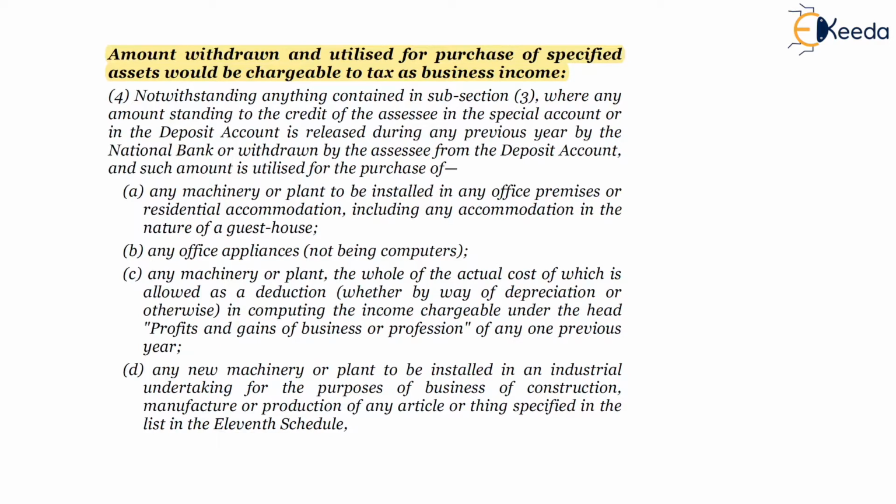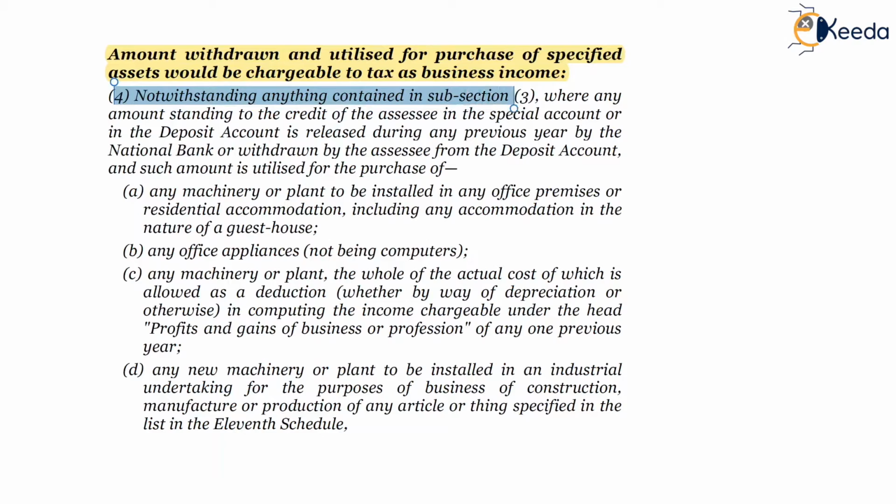Any machinery or plant, the whole of the cost of which has been allowed as a deduction previously, for that particular asset again a deduction is not allowed. And any new plant or machinery used for any product, article or thing which is mentioned in the 11th schedule, which is a non-priority sector schedule. So meaning if any amount withdrawn is used for an asset on which deduction cannot be claimed, then the SSC won't be eligible for any deduction under section 33AB. Subsection 4.